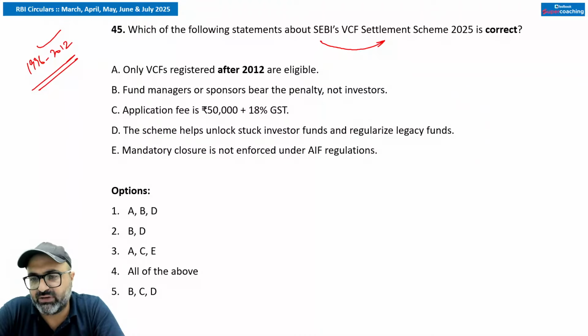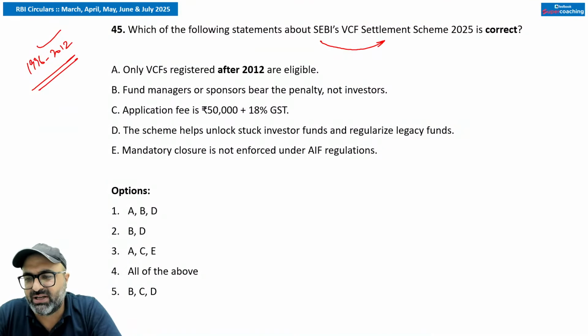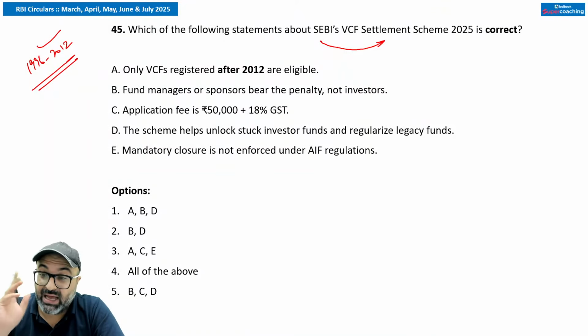It has weak governance, narrow investment scope, no mandatory closure. Compliance and disclosure were limited. Investors' funds often locked indefinitely. 2012 के बाद SEBI replaced VCF regulations with alternative investment fund regulation for, first, broader investment avenues. Second is stronger governance, investor protection, mandatory sunset clause and uniform reporting. I hope आपको ध्यान आ रहा होगा.